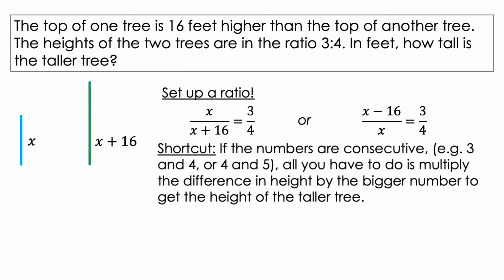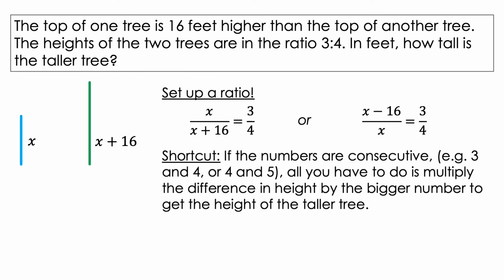There is a slightly faster way to do this. If the numbers are consecutive, for example, 3 and 4, or 4 and 5, all you have to do is multiply the difference in height by the bigger number to get the height of the taller tree. In our case, the problem tells us that the top of one tree is 16 feet higher than the top of another tree, and the larger number of the ratio is 4. So 16 times 4 is 64, and this also gives us answer choice B.